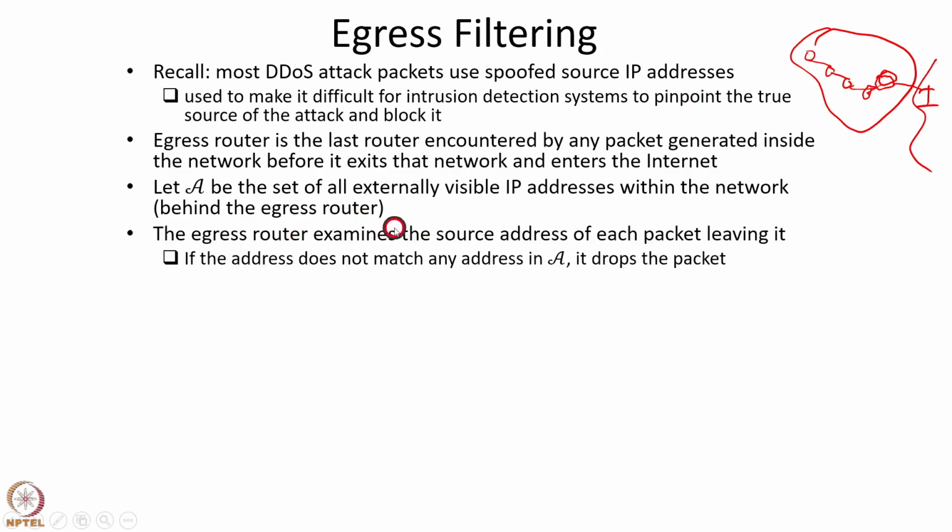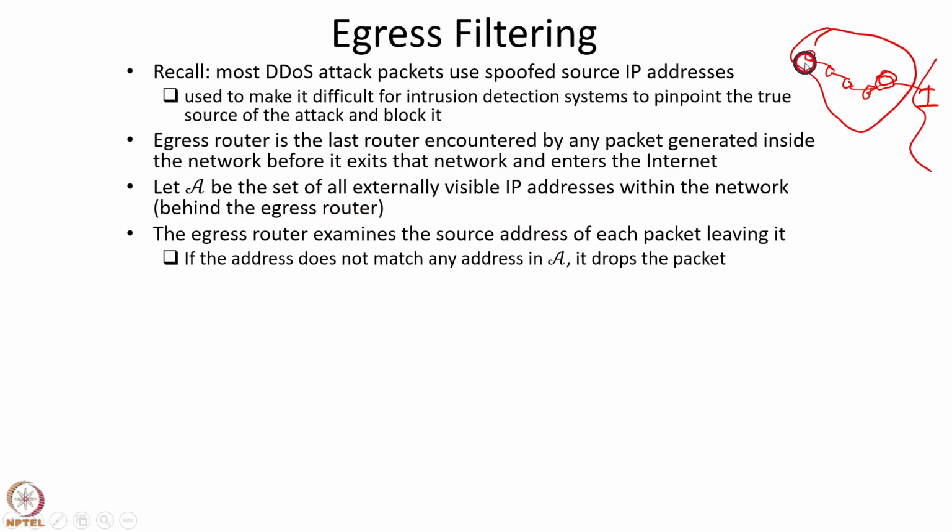The egress router examines the source IP address of each packet leaving the network. That is, it examines the source address of each packet that is going to be transmitted on this link. And if the address does not match any address in the set A, then it drops the packet. So it's a very simple scheme. A is the set of all externally visible IP addresses within the network, so the source IP address of every packet leaving the network should belong to A. But if it does not match any address in A, then the egress router drops the packet.